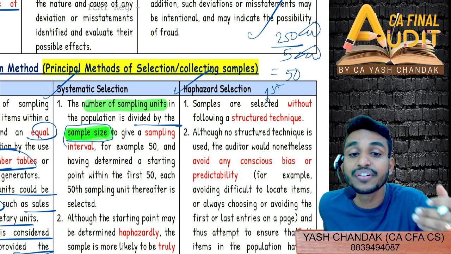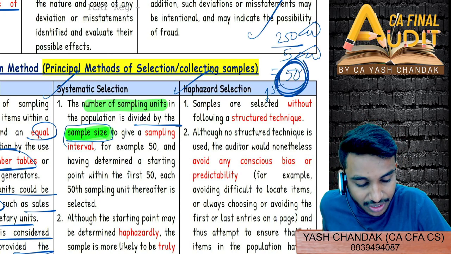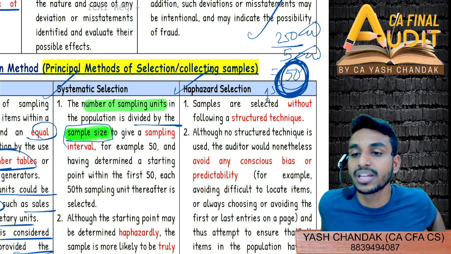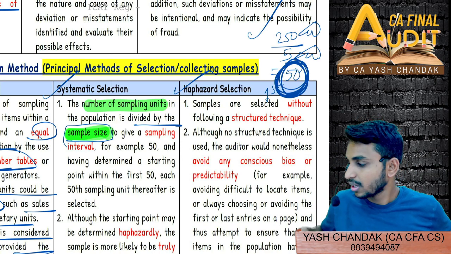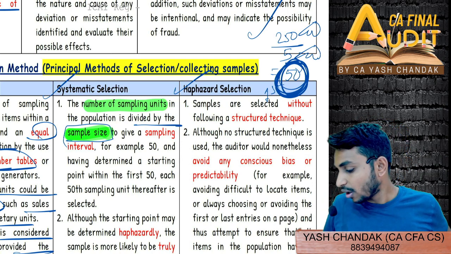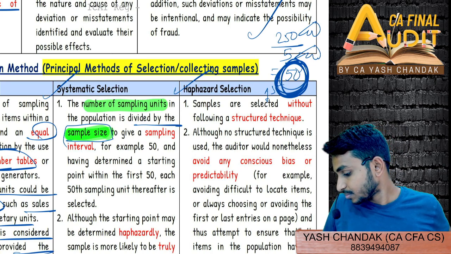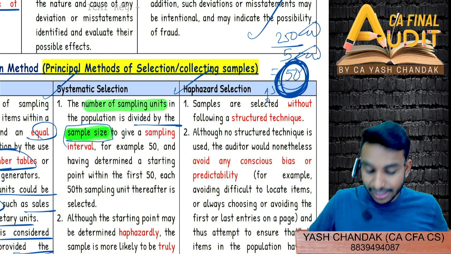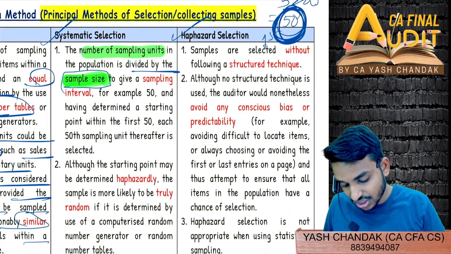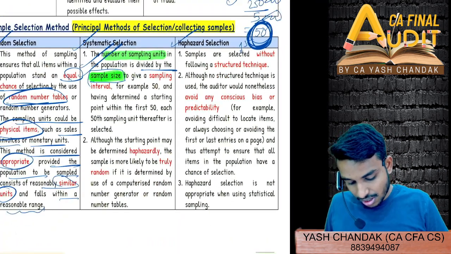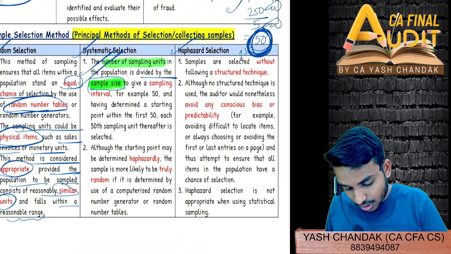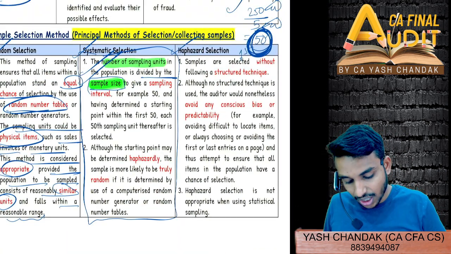And how do we arrive at an interval of 50? We arrive at the interval of 50 by dividing the total population by the sample size. Clear? That is what systematic sampling is, systematic selection. You can just read this once, you will get to know. Any doubt, let me know right now only.